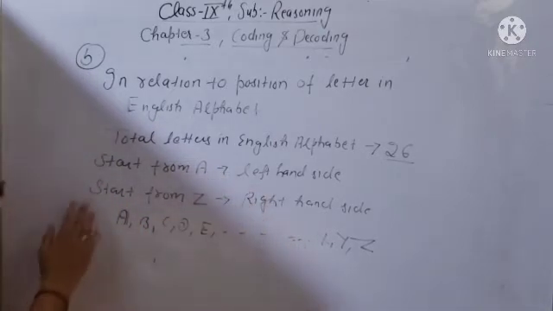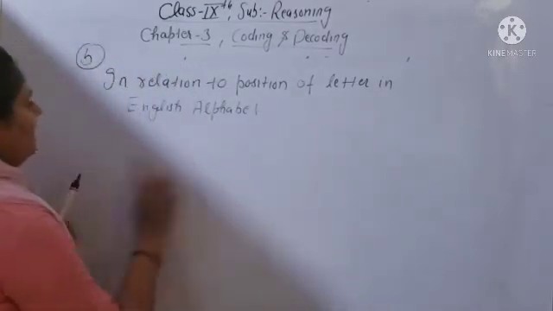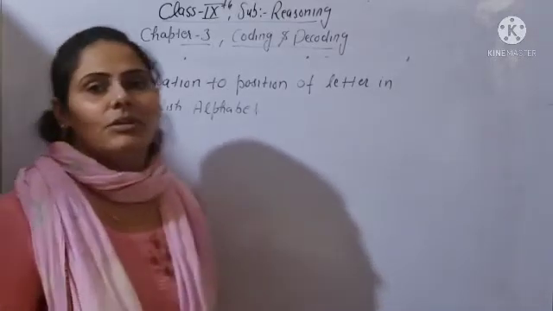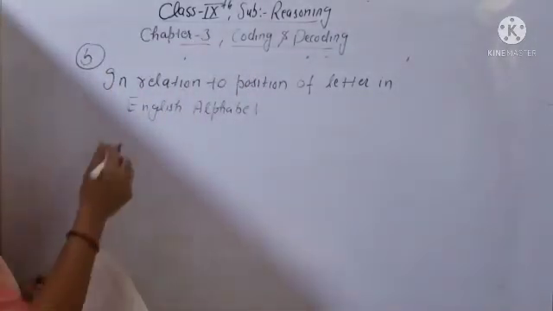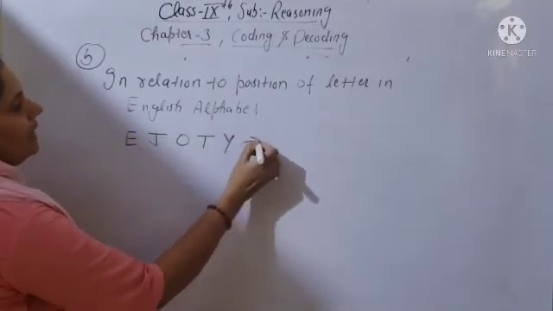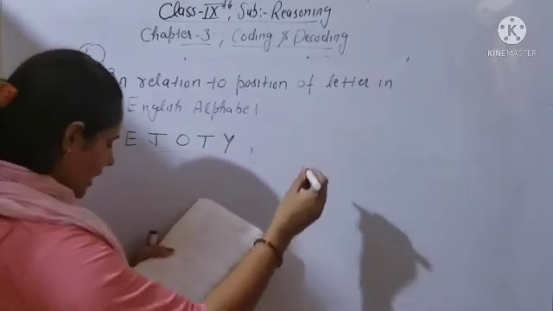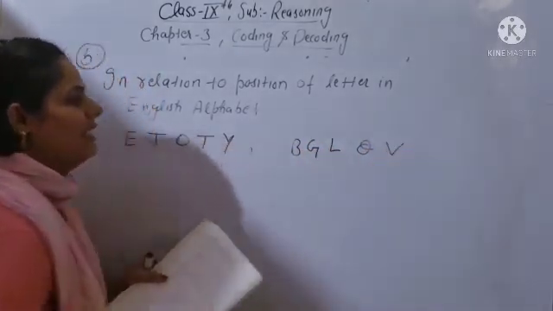Clear all of you? After that, what is the coding? Coding of the letters. All of you know very well, beta: A is at the first place, B will be at the second place, because there are total 26 letters in the alphabet. So one simple coding I am telling you. First one, you can learn E J O T Y. And second one, you can learn B G L Q V. These two sets of letters you can learn.